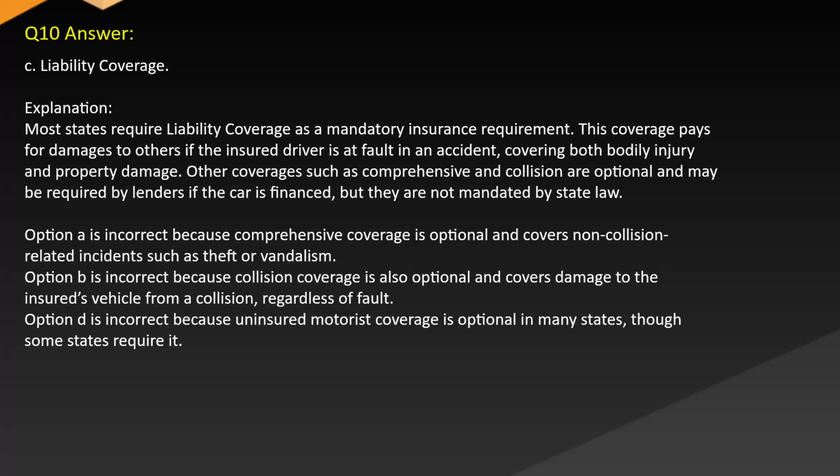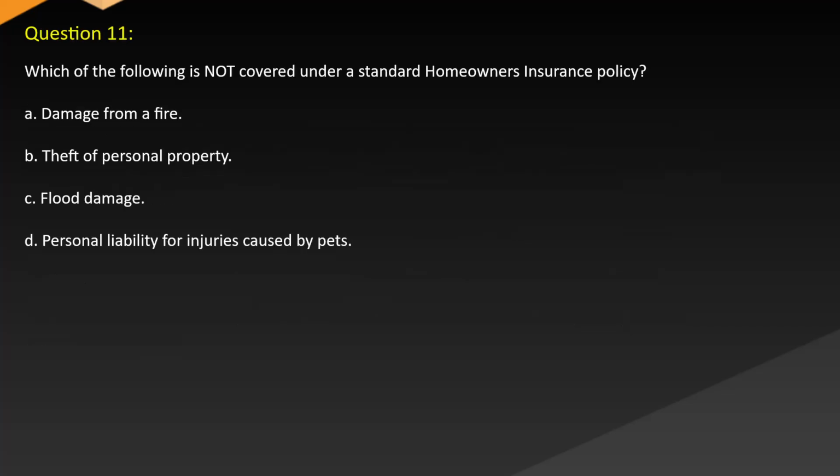Option A is incorrect because comprehensive coverage is optional and covers non-collision related incidents such as theft or vandalism. Option B is incorrect because collision coverage is also optional and covers damage to the insured's vehicle from a collision regardless of fault. Option D is incorrect because uninsured motorist coverage is optional in many states, though some states require it. Question 11. Which of the following is NOT covered under a standard homeowner's insurance policy?